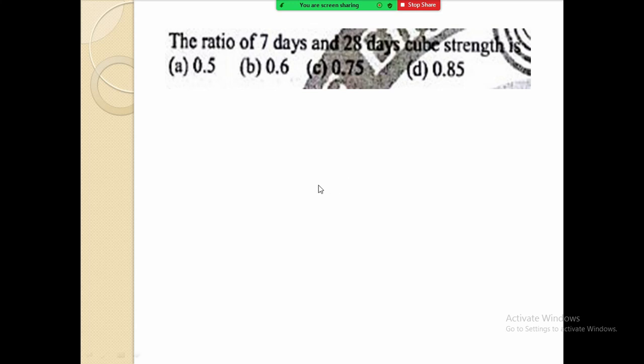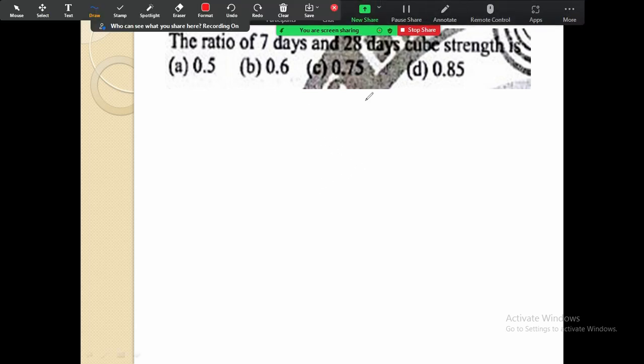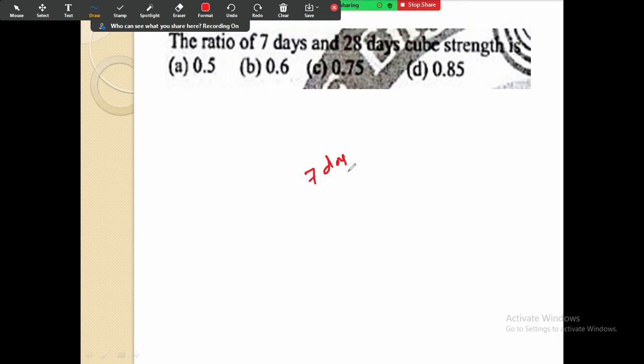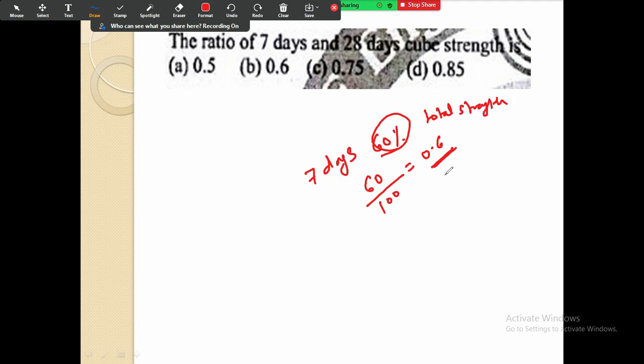If you don't know, for your information, after 7 days it will get 60% of strength. So 60% means 60 divided by 100, it will be 0.6. 60% of what? Of total strength. Now if you take the ratio of 7 days strength to the total strength, you will get this ratio as 0.6.